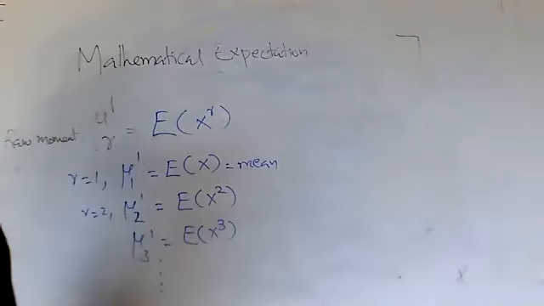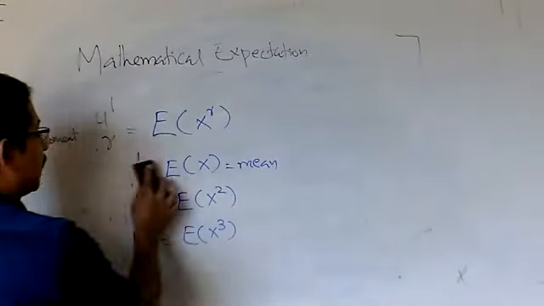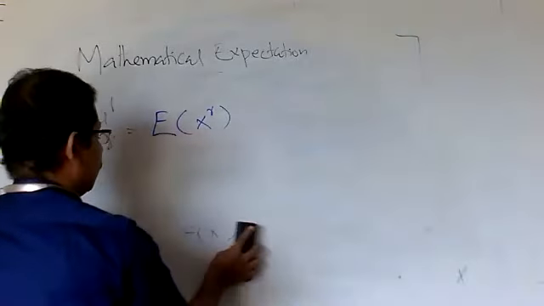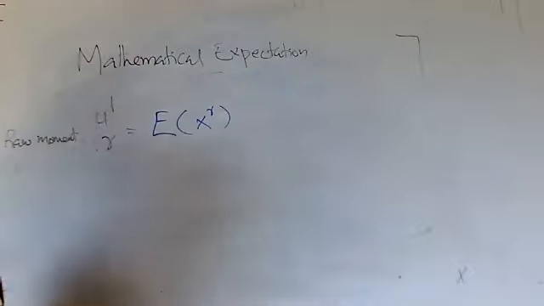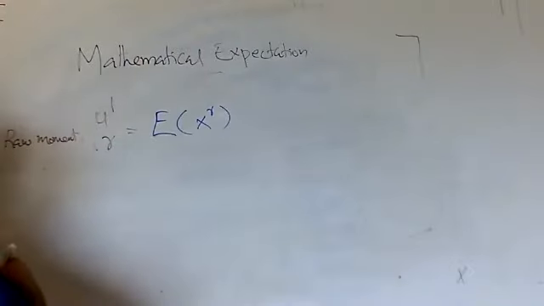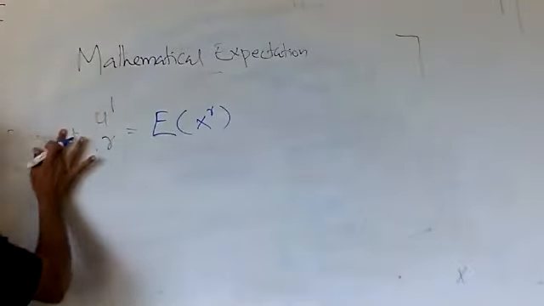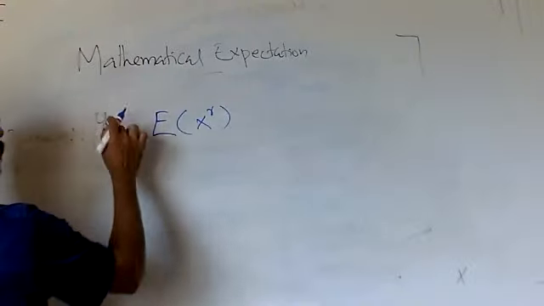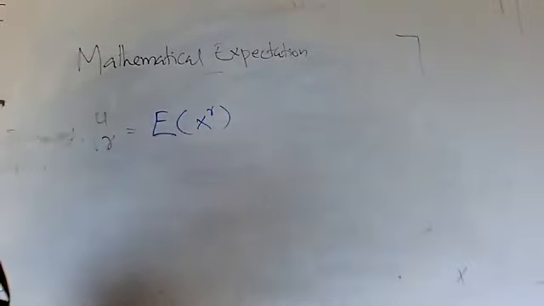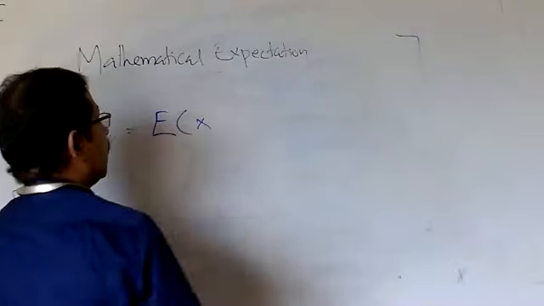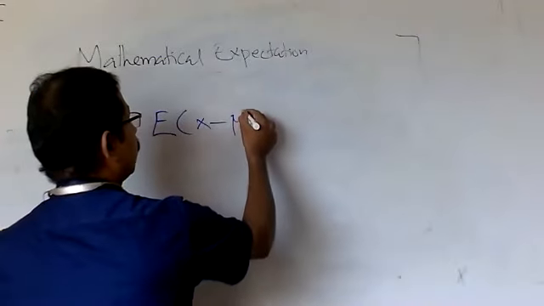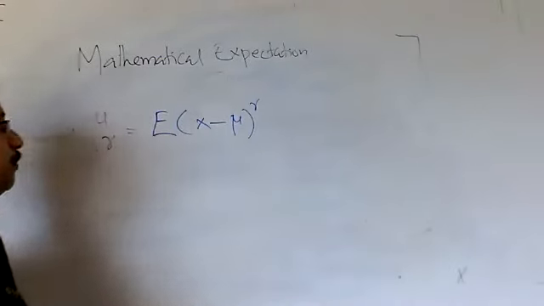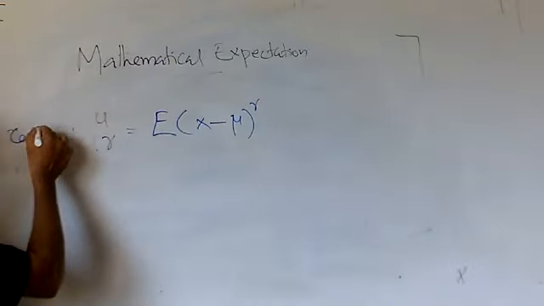Is it clear? Now similarly, what about the central moments? For central moments, mu r is equal to expectation of (x minus mu) raised to r. This is the definition for central moment.